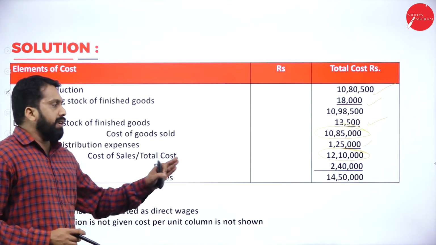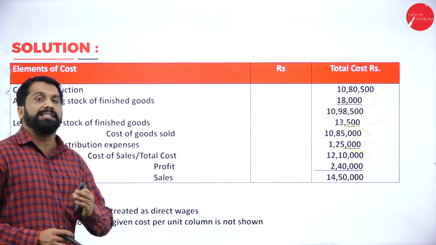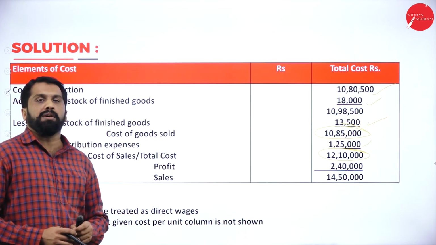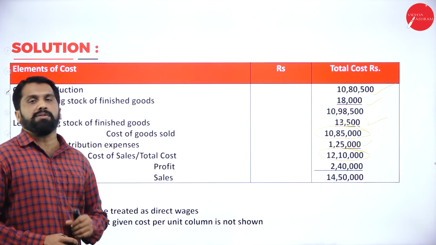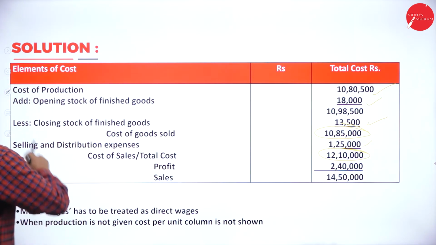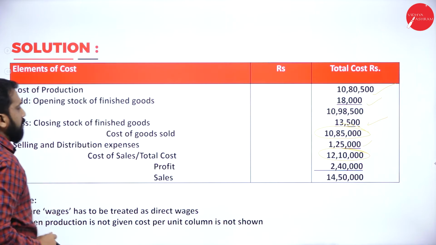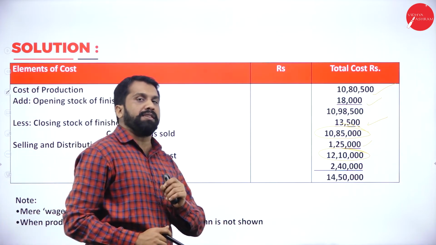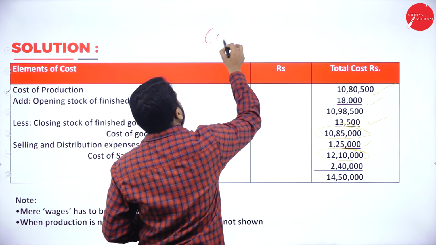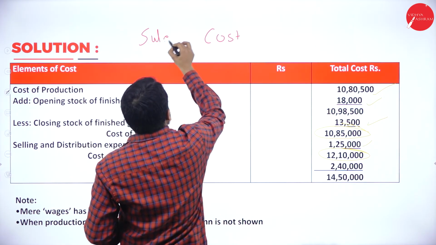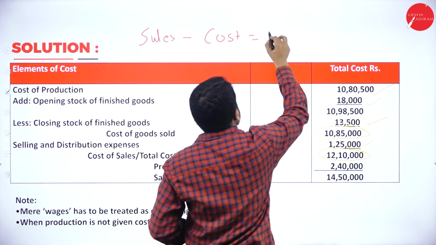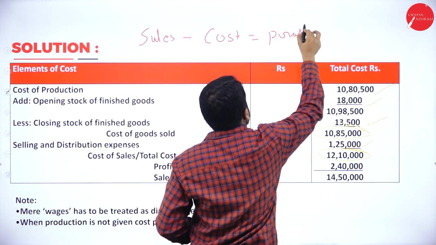Now, in this problem, sales is given, profit is not given. Then how to find out? As I told you, if the profit is not given, sales minus cost is equal to profit.